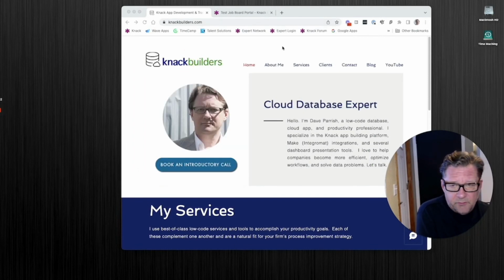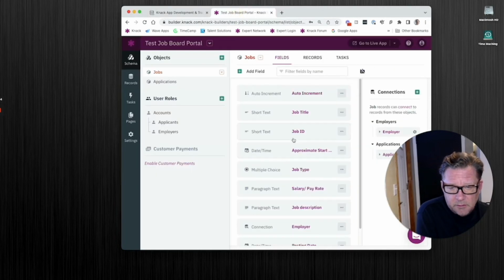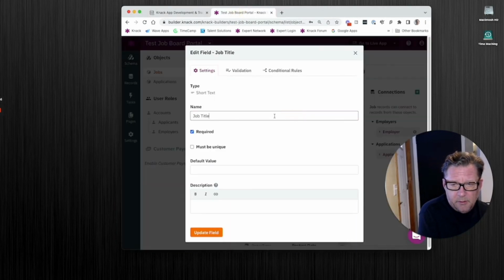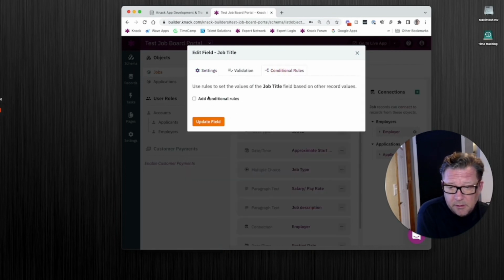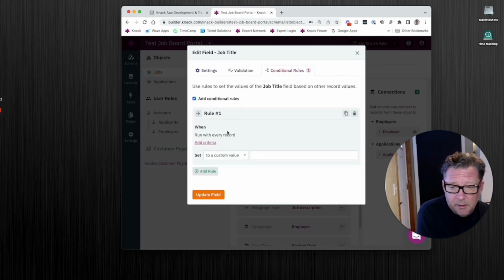And just real briefly, for conditional rules on any field, you can go to it and go to conditions and add a condition. And you can do all kinds of things again, but basically, you can set its value to other values. You can do a whole bunch of combinations of things. Every field type might have different criteria that allows you to do different things. And I'm going to give you an example of one I recently did that saved a lot of time.